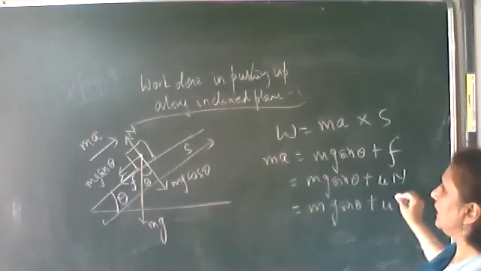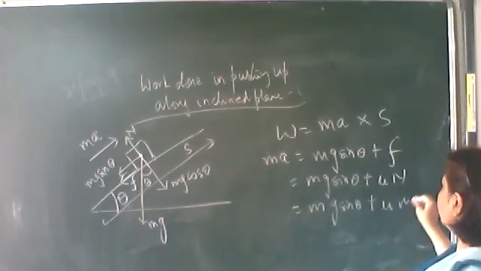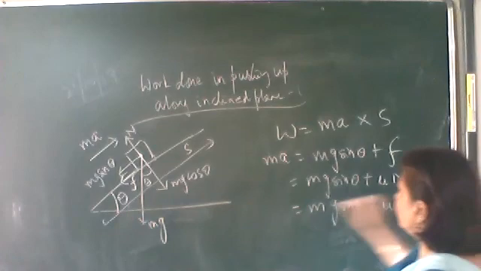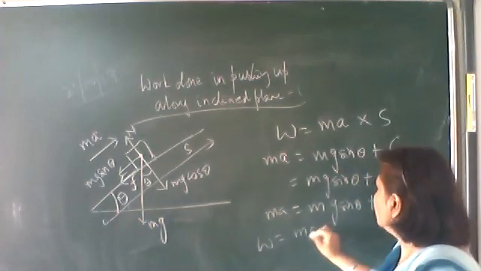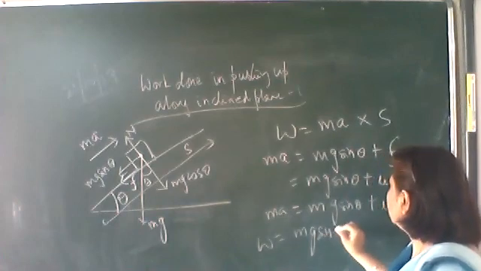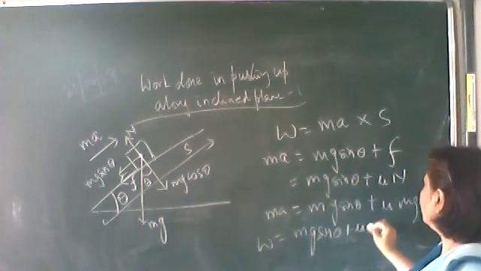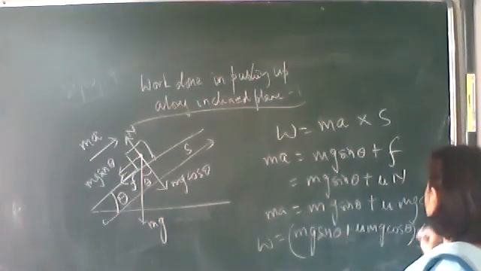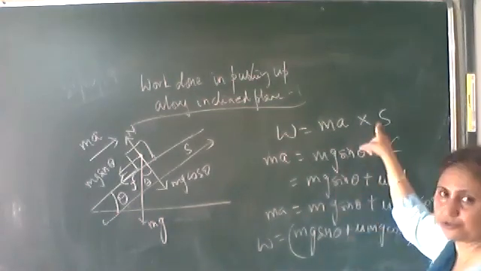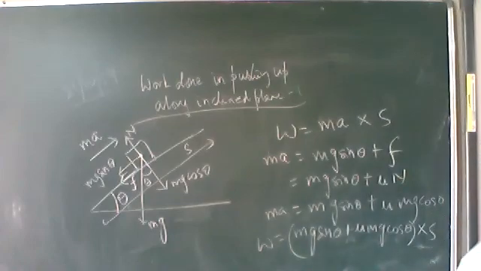N is equal to mg cos theta. So the work done is equal to mg sin theta plus mu mg cos theta, into the displacement. Substitute it over here, so here we get the work done.